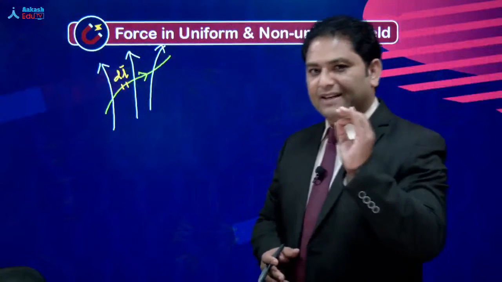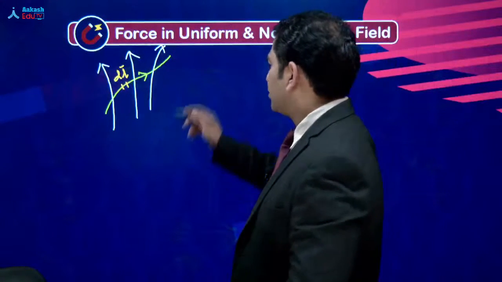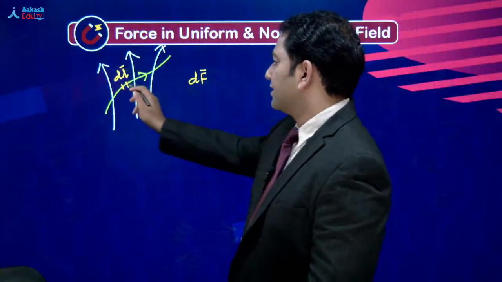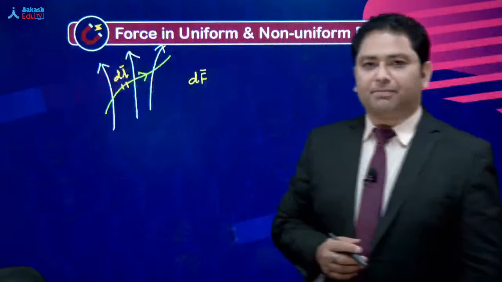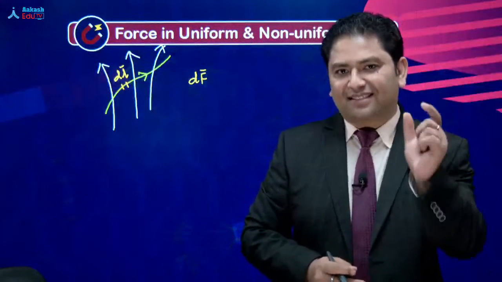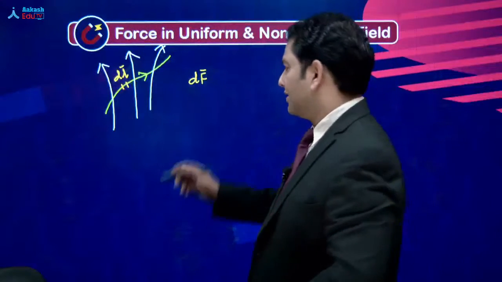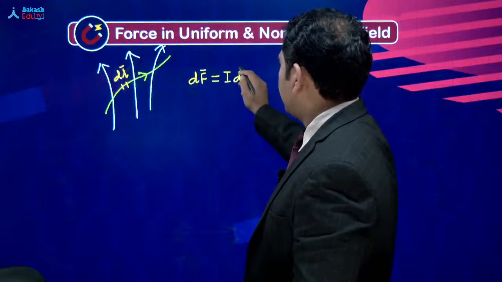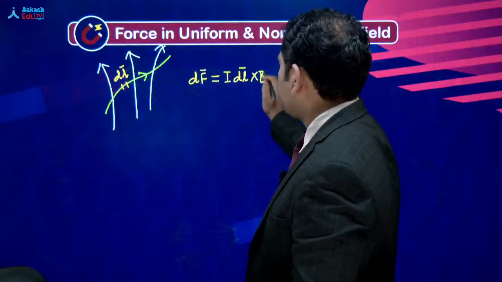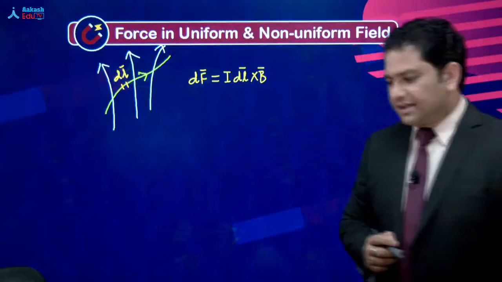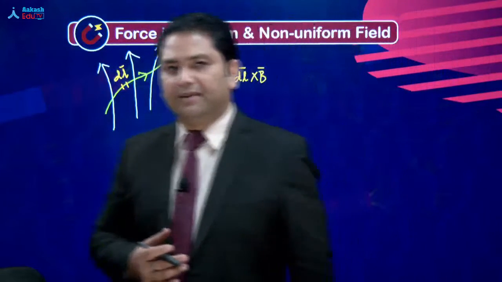Now see the idea. I would just be interested in calculating the force in this segment, जिसे हम represent करेंगे by DF. DF is that tiny whiny little force which is acting at that segment. Or that expression of the force is I DL cross of B. That is the case. Now, still one thing may be troubling you.